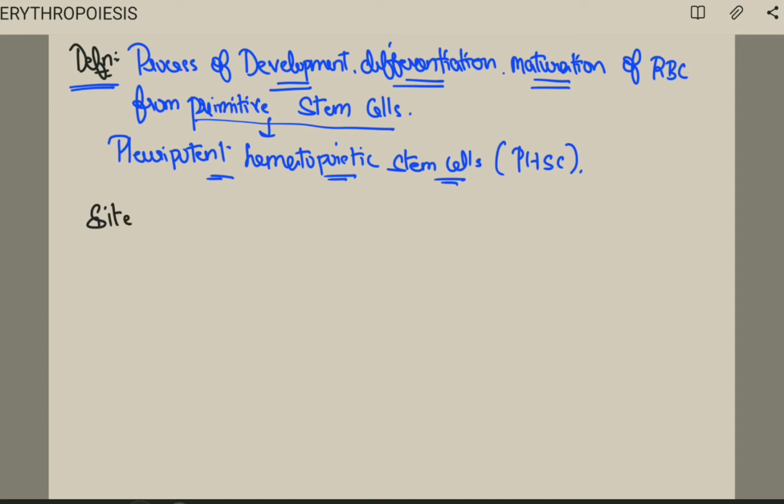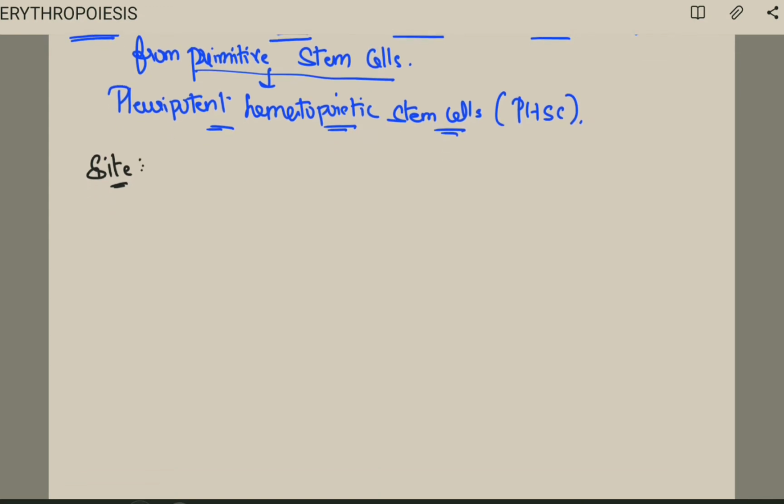Where is this erythropoiesis occurring? Okay, for this we are dividing into 3 stages, that is during intrauterine life. What is happening?